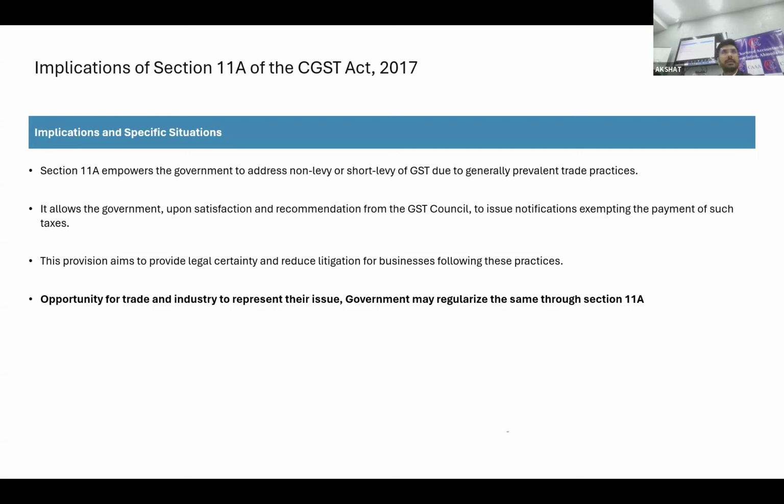This may only be applicable in case an association goes and says that this is the lacuna. We are not paying the tax, but you are saying that it is taxable. So kindly grant the exemption to us. So government also wants to, but under which provision? That provision has been provided. That under the shelter of this 11A, you can have the benefit.